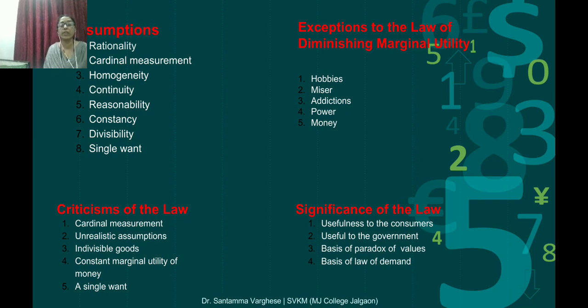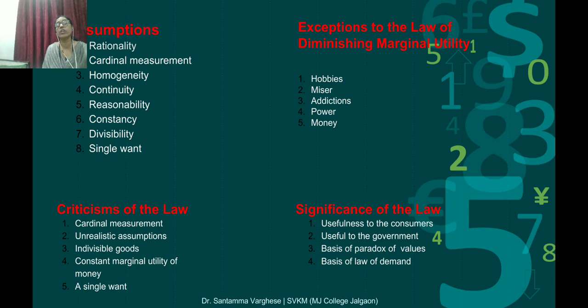Basis of paradox of value. Paradox of value means what? The law of diminishing marginal utility helps us to understand the paradox of value. What is paradox of value? It includes goods that have more value in use, and zero or less value in exchange. For example, water has more value in use. Water has a great value. Without water, we can't live.